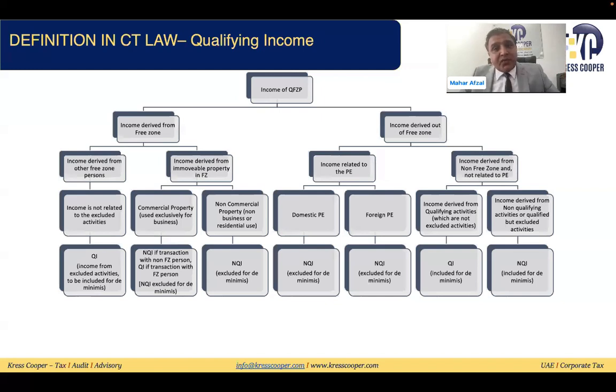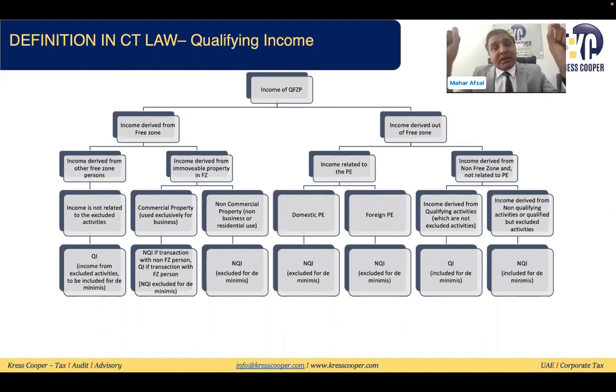So law says if the qualifying free zone person is making any transaction with the PE, either domestic, either foreign, and from that PE, the person is generating any income, that income will be subject to tax. It will not be considered a qualifying income. The second category is the person can make the transaction by sitting in the free zone. Out of the free zone, the person can make the transaction with the non-free zone parties, non-PE parties. I'm asking non-free zone, non-PE. And if the person is making any transaction with the non-PE and non-free zone party, then we need to look into this.